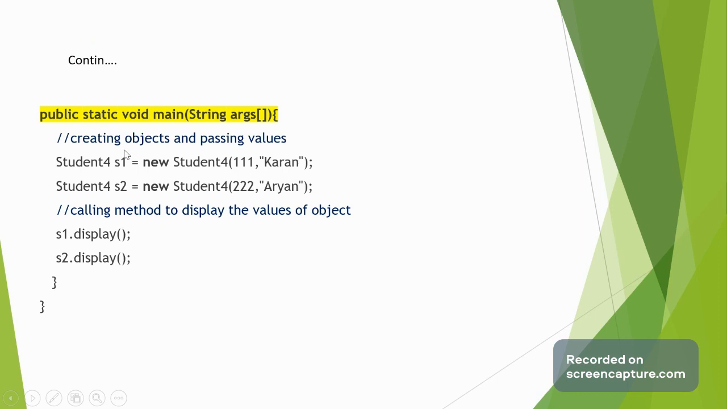In the main method, we are creating the objects of Student, s1 and s2, and we are passing two values, I mean two parameters, an int and a string value. So when we call the display method, it will print the values of s1 and s2. So this is a parameterized constructor.